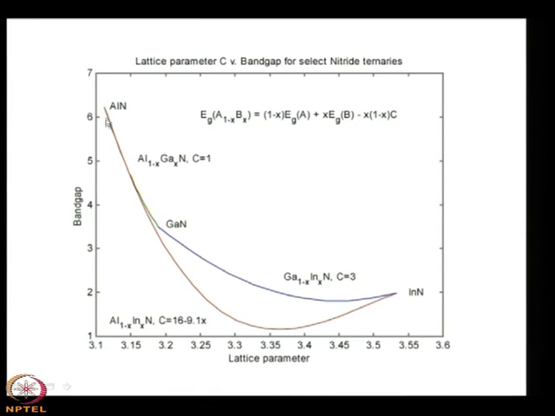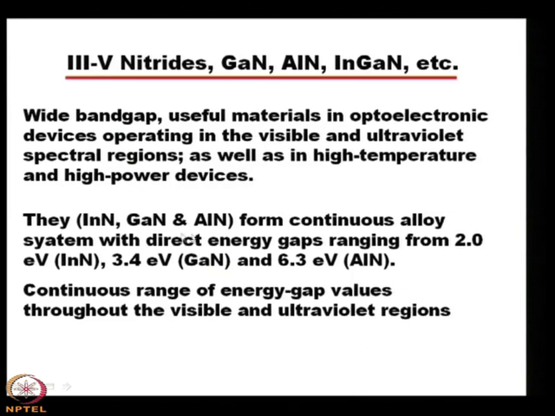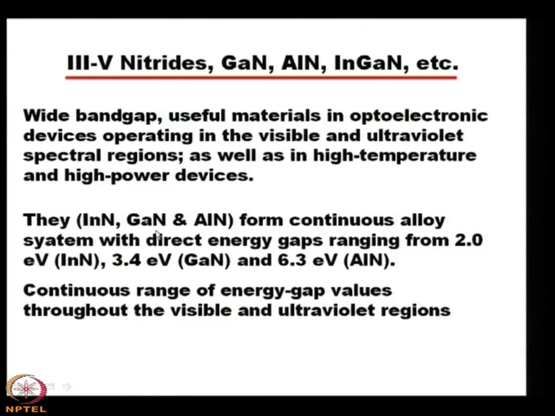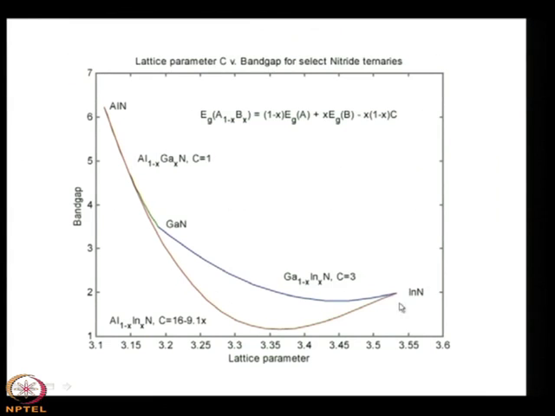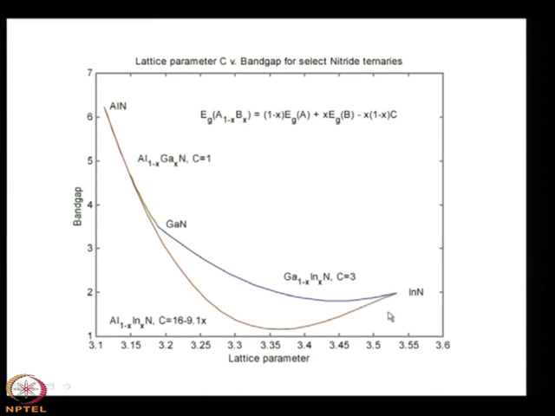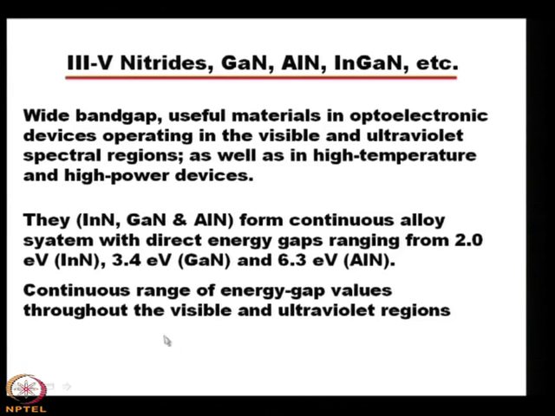Say this is aluminum nitride, what is its band gap? You see that the aluminum nitride band gap is 6.3. Then gallium nitride, its band gap is 3.4 electron volt, and then indium nitride is 2 electron volt. So, that means you can tune the band gap from 2 to 6.3, that means it is throughout the visible and ultraviolet region.